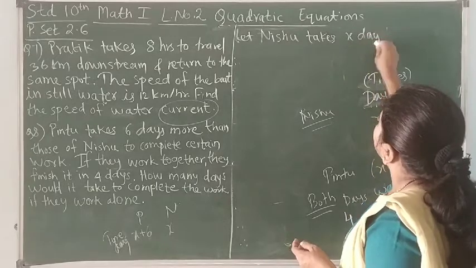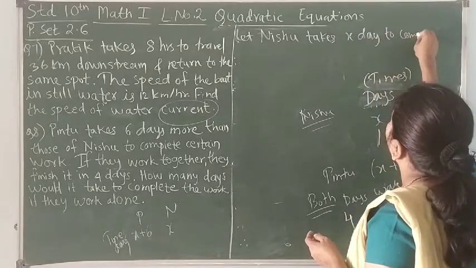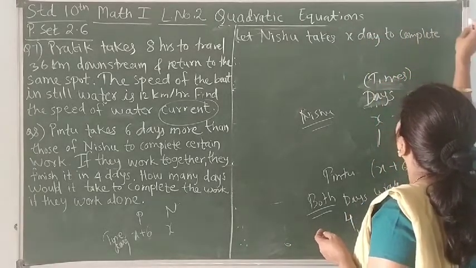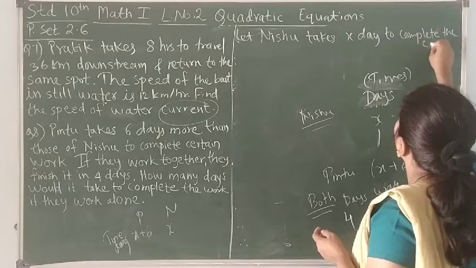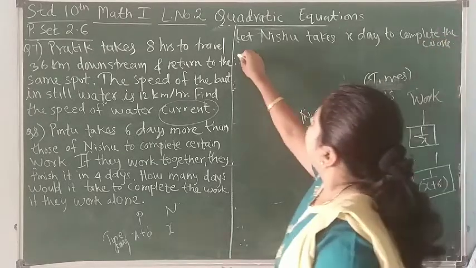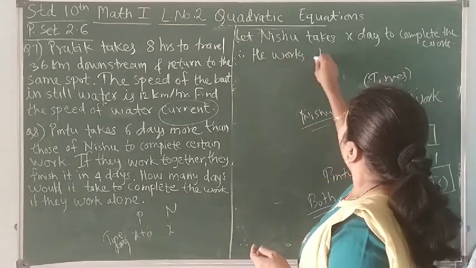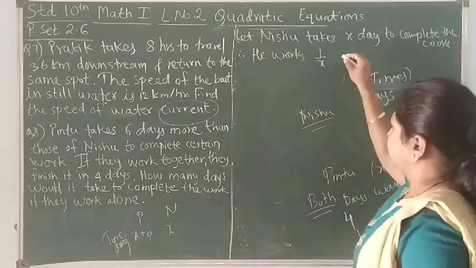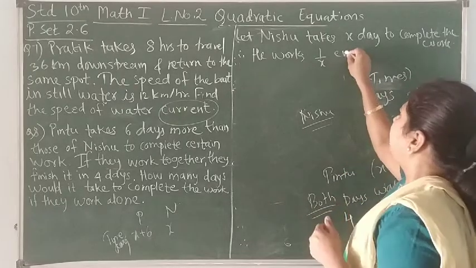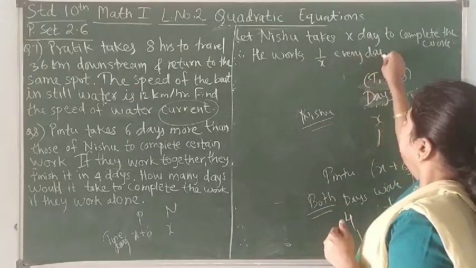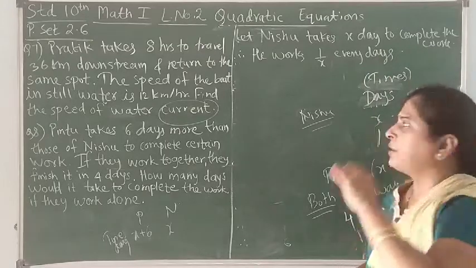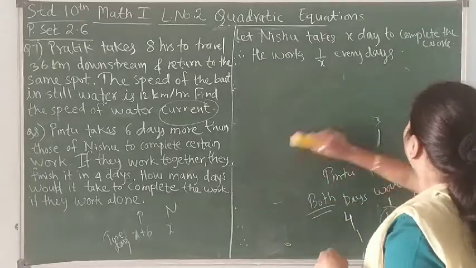X days to complete the work. To complete the work. Therefore, he works 1/x every day. Correct? He works 1/x work every day.